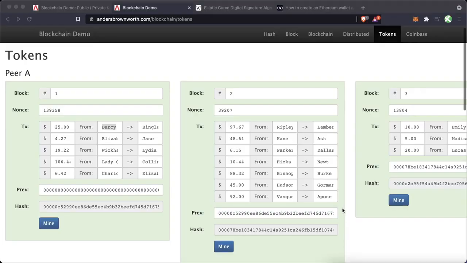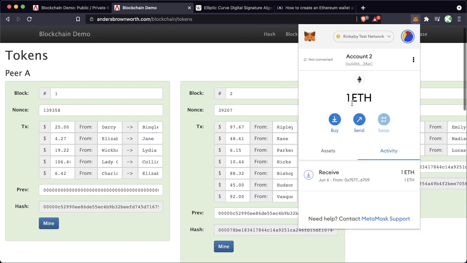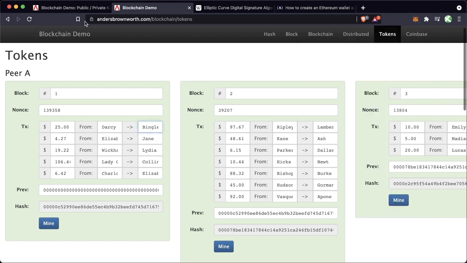So now we're going to talk a little bit about signing these transactions and private keys and some other cryptography pieces, right? Because in this blockchain demo, we can see we have all these fantastic transactions. All these things went through, but how do we know that it was Darcy who was the one to send $25 to Bingley? How do we know that actually happened? And this is where all those pieces that we just learned about in our testnet, in our MetaMask account, are really going to start to come to life a little bit here.